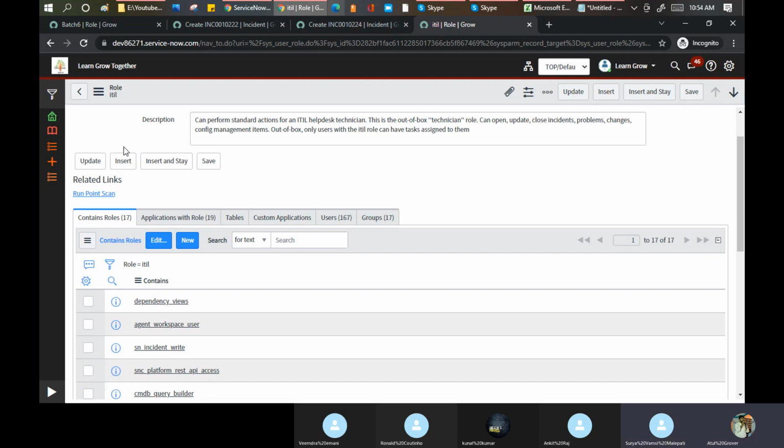I cannot give them the change manager role, because if I give the change manager, they can override the approval as well. I cannot be happy with the ITIL role, because in that case they cannot approve or reject the change. That's fine. So in the middle of the path, we need to create one role called the change coordinator.